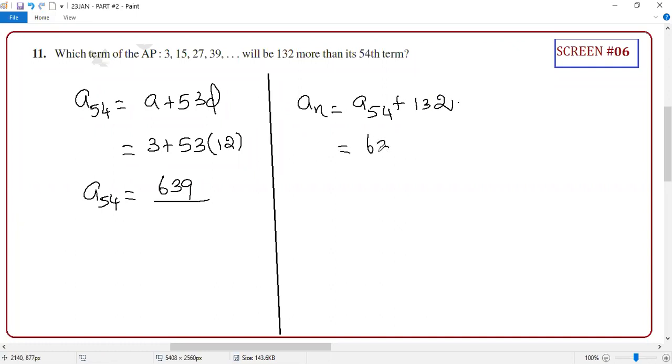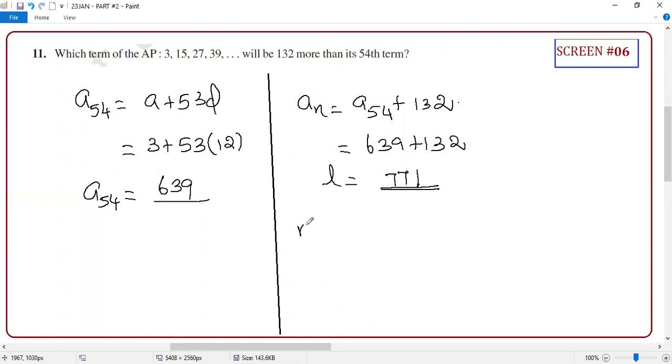Guys, can you tell me the answer? 639 plus 132. What is the answer? 771. Are you clear? Now this is your nth term, and you need to find n. Means this is your last term. Am I right or not? How to find the position?